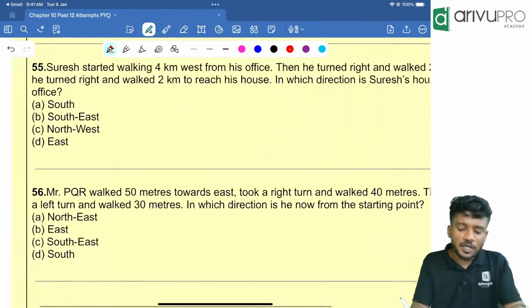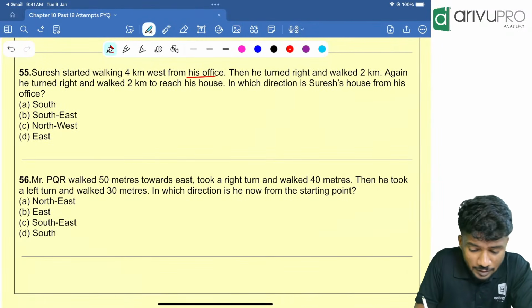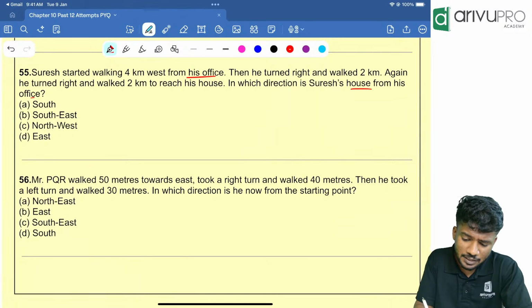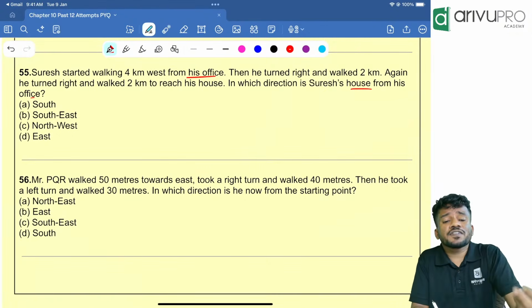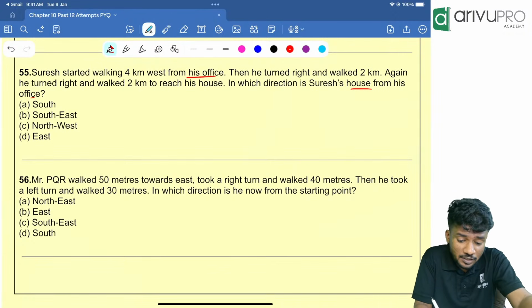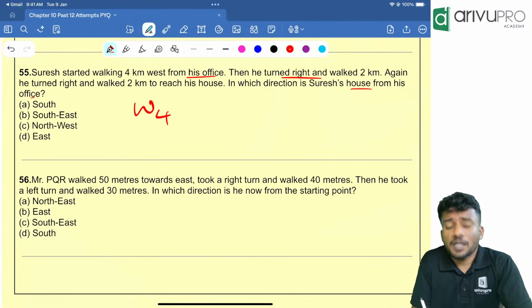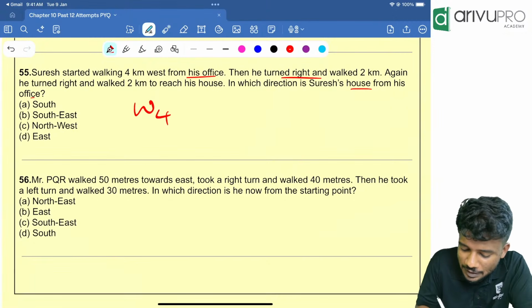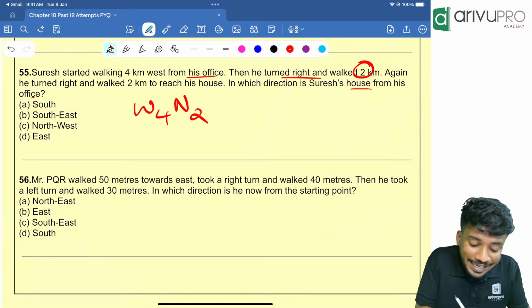That's the basic thing. Now Suresh started walking 4 kilometer from his office. The question is about Suresh's house and the office, that means we need to find the shortest direction. Very easy. He started walking 4 kilometer west. Then he turned right. Right of west is north, and he walked 2 kilometer. Again turn right.